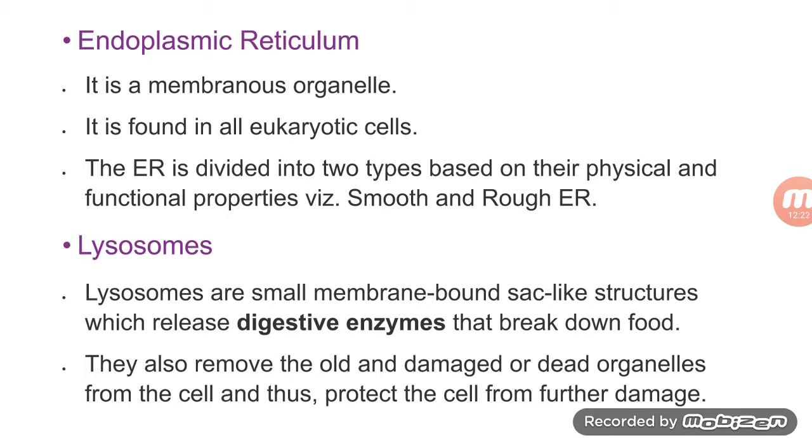Endoplasmic reticulum. It is a membranous organelle and it is found in all eukaryotic cells. This endoplasmic reticulum is again of two types, smooth endoplasmic reticulum and rough endoplasmic reticulum. Then comes the next organelle, that is lysosome. Lysosomes are small membrane-bounded sac-like structures. They release digestive enzymes that break down food. They also remove the old and damaged dead organelles from the cell and thus protect the cell from further damage.